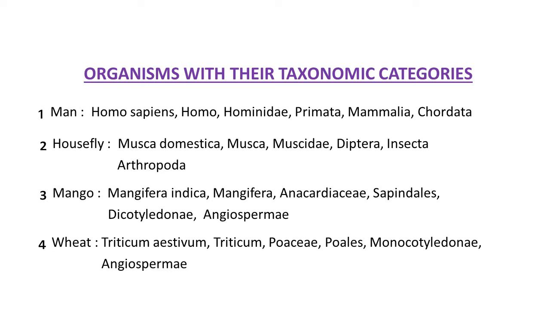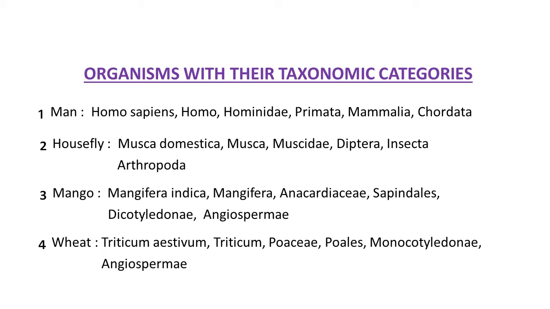First example is man, human being, ourselves. If we talk about taxonomic categories, sequentially it is arranged like this: first the biological name, that is Homo sapiens; second, genus Homo; third, family Hominidae; fourth, order Primata; fifth, class Mammalia; and lastly the division or phylum is Chordata. So this way in taxonomy an organism is classified according to its category.